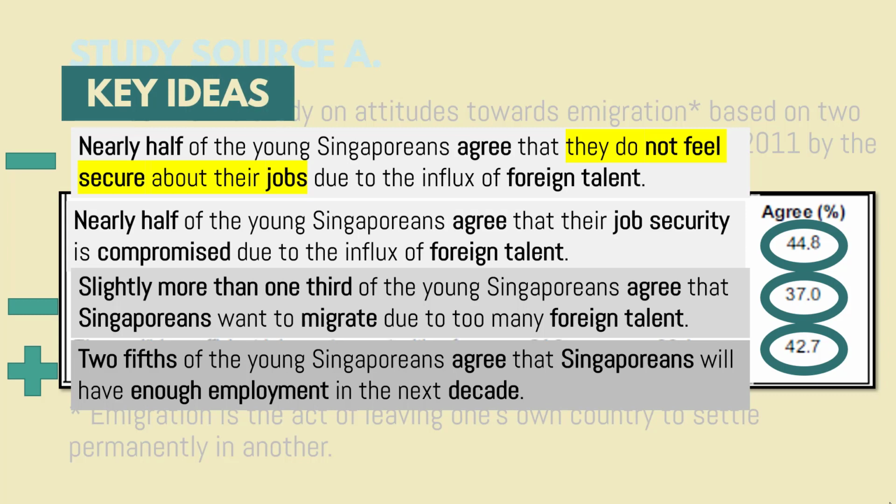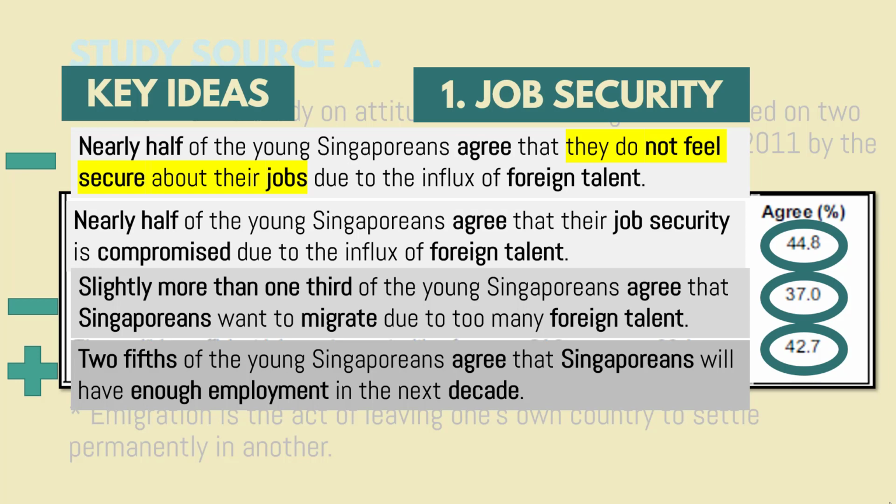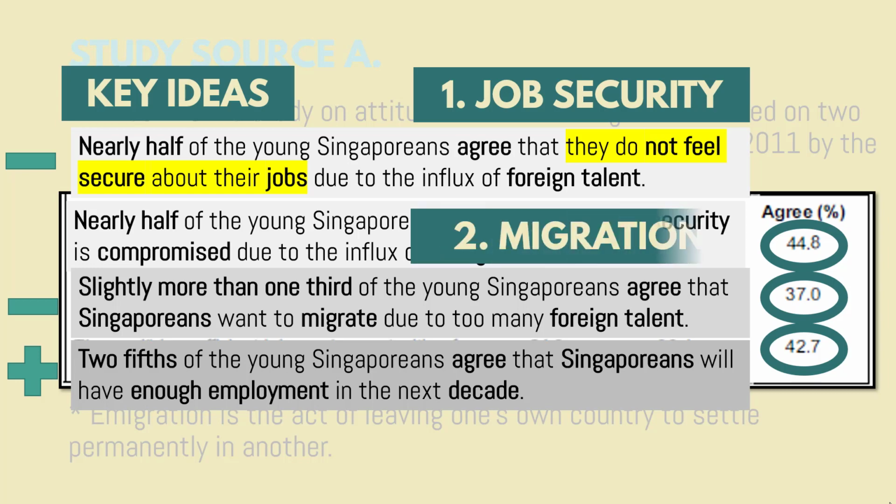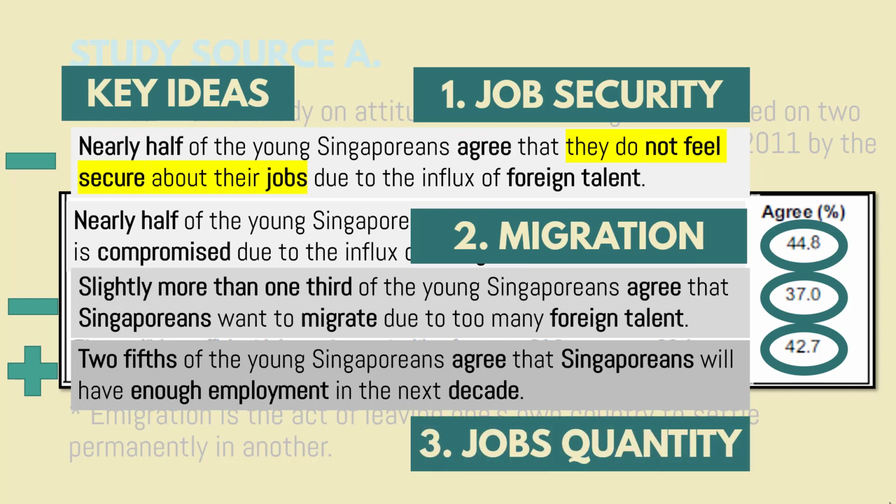When we look at the key ideas of negative, positive, we are looking for key themes that could possibly constitute your basis of comparison. The first one will be job security, because we are asking if people feel secure about their jobs. Next one will be the migration issue. The third one will be job quantity. Will we have enough jobs to support Singaporeans in the future?